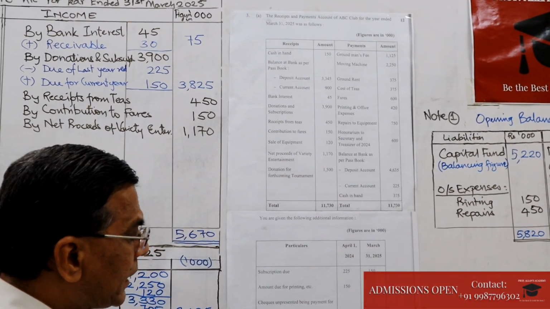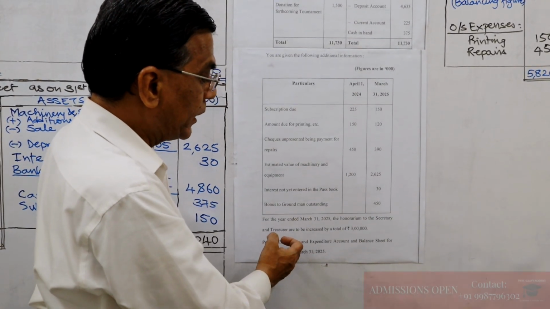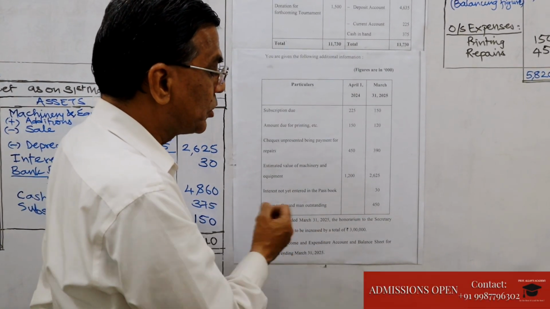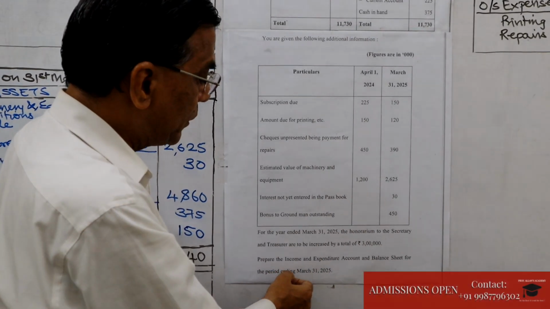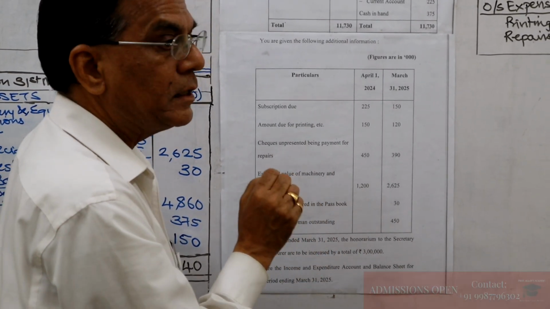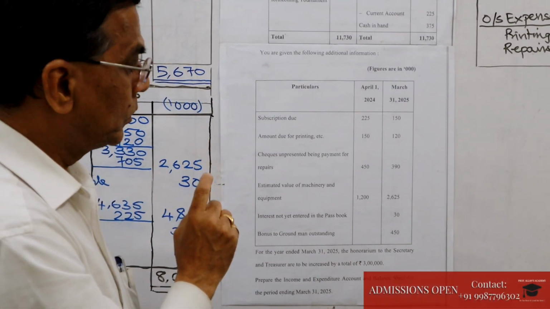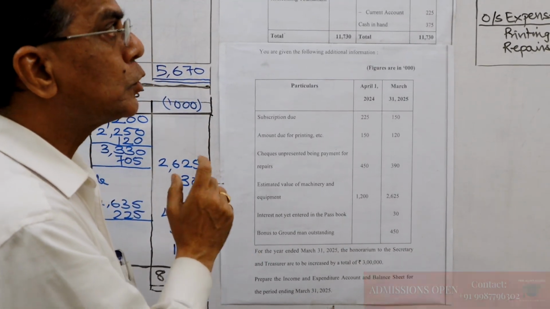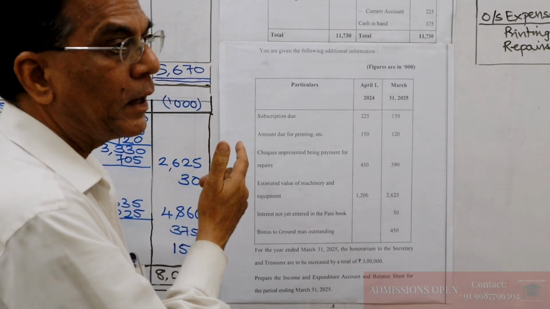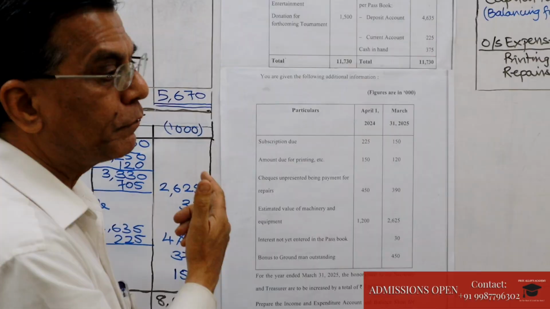Now, what are the accounts that we are required to prepare? They tell us that we are required to prepare the income and expenditure account and the balance sheet for the period ending 31st March 2025. But dear students, you need to know that we will also be required to prepare the opening balance sheet in order to find out the capital fund.